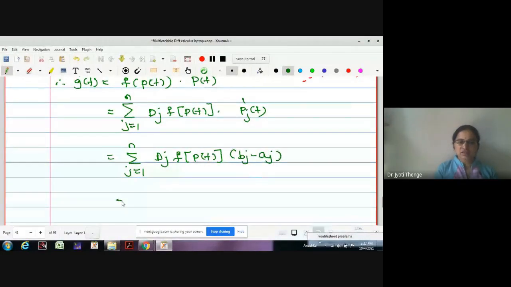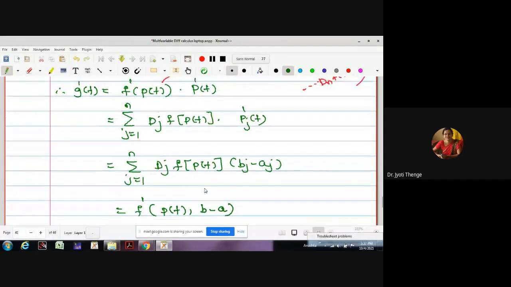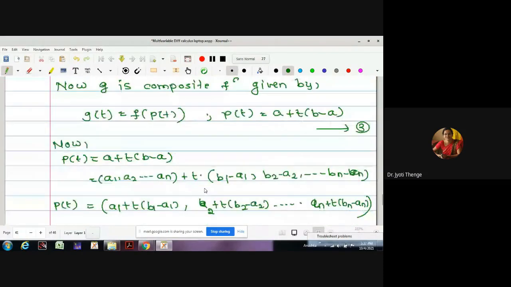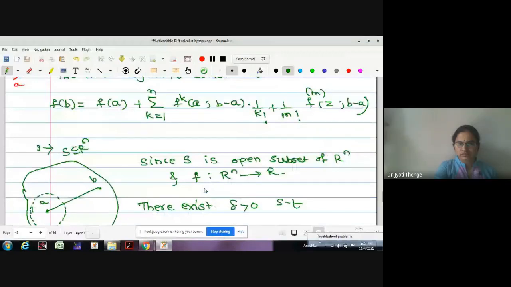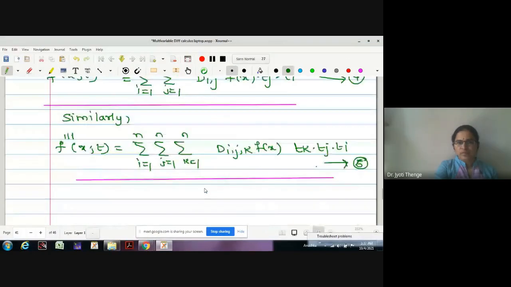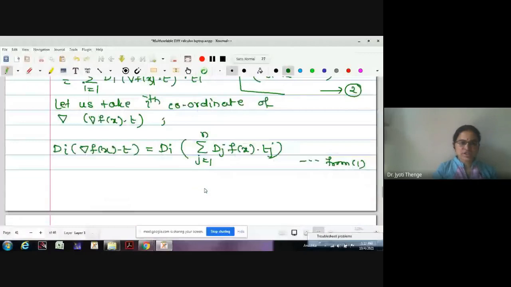This is nothing but a directional derivative of the function f at the point p of t in the direction b minus a. Correct? Let me go to the notations again. What does this notation say? f dash of a.